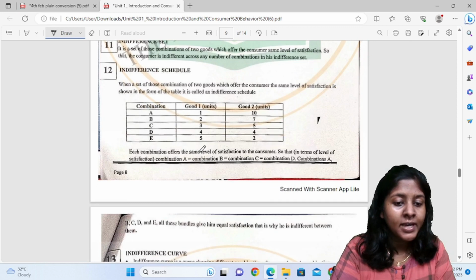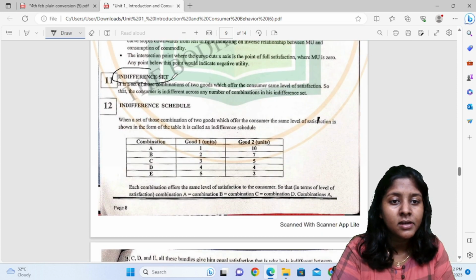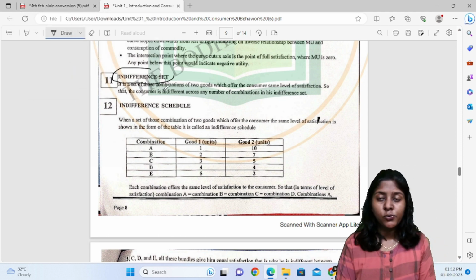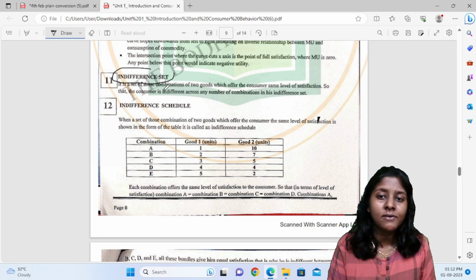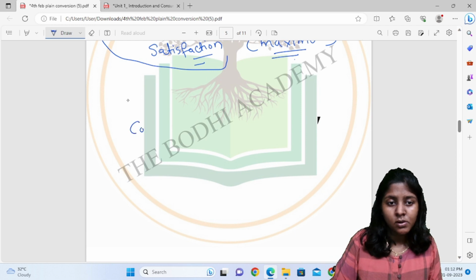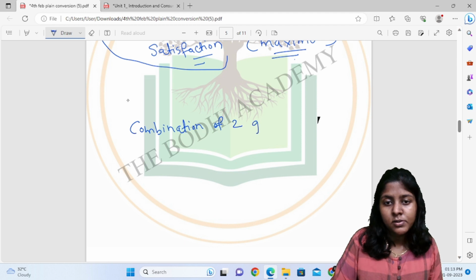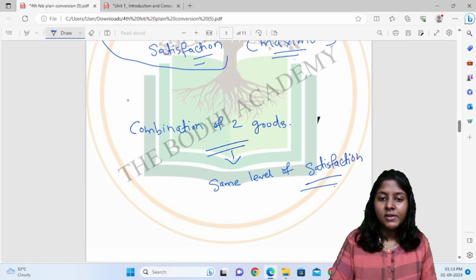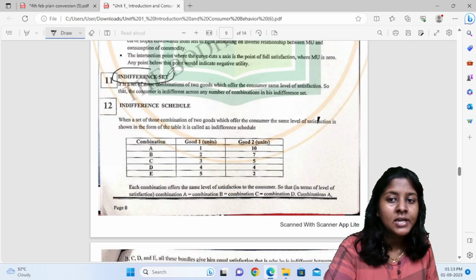The next thing we have got is indifference set. Here, indifference set is nothing but a set of those combinations of two goods which offer the consumer the same level of satisfaction. So this combination of two goods will give us the same level of satisfaction. This is called an indifference set.